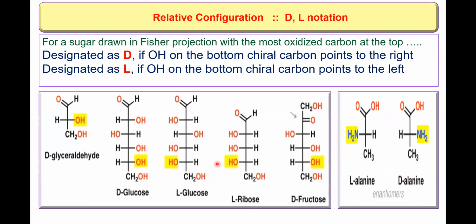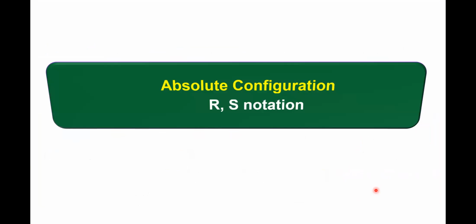So not only for carbohydrates, this is also used for other compounds in which the chiral center, the higher priority group on the first chiral center from the bottom in a Fischer projection, is pointed towards the left, it is designated with L, or if it is pointed towards the right, it is designated as D. So this is less widely used.